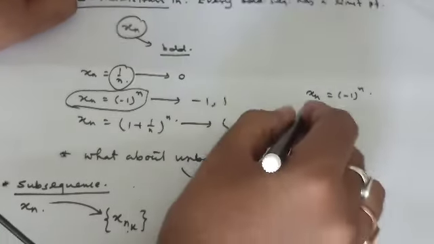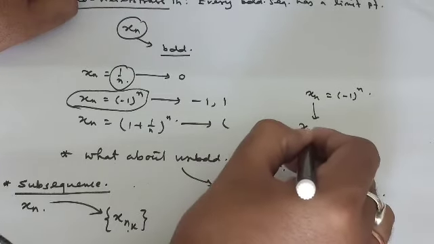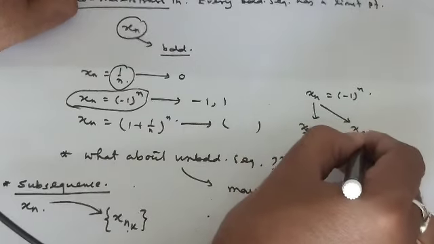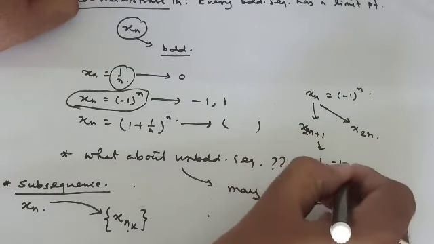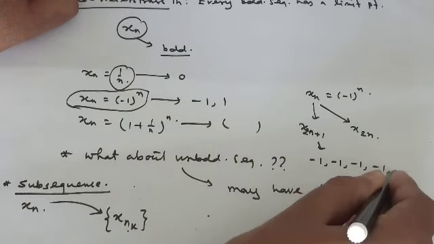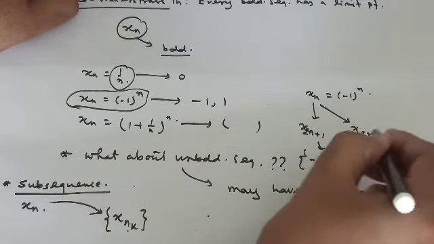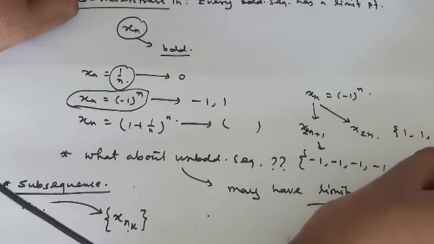if you consider x2n plus 1, or x2n. Look, x2n plus 1 will give you all the minus ones, so this is one subsequence of that sequence, and x2n will give you 1, 1, 1 and so on.